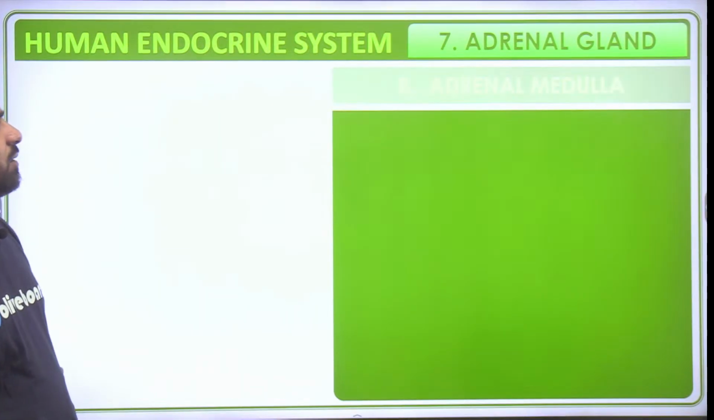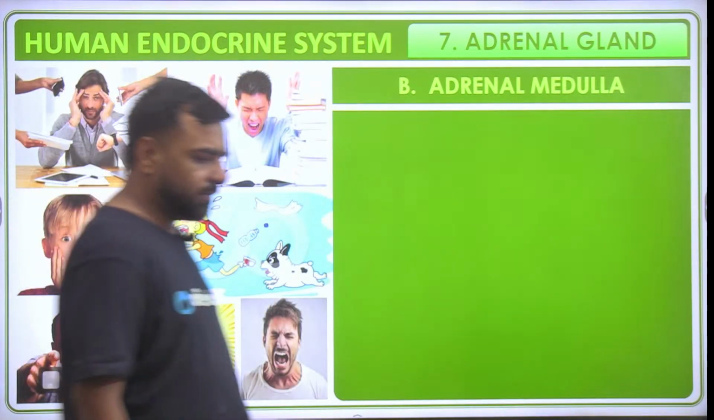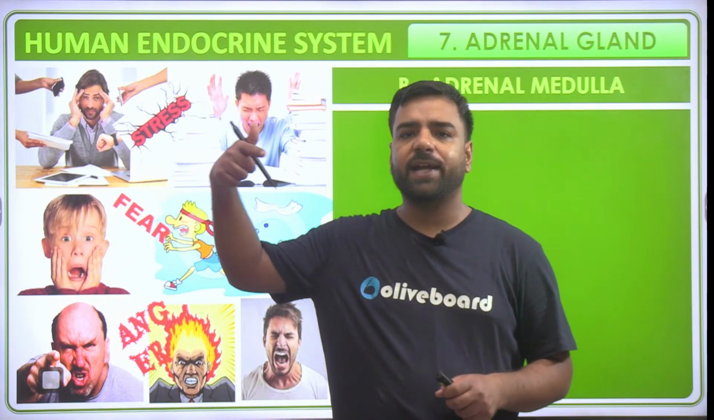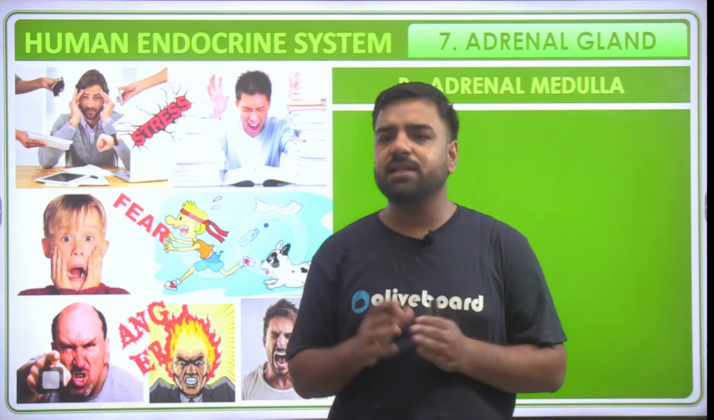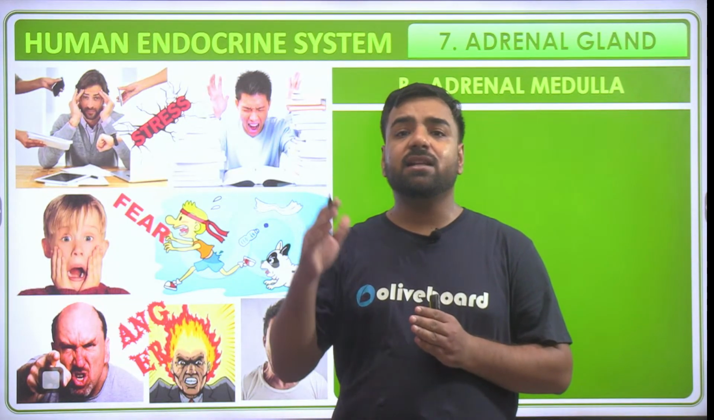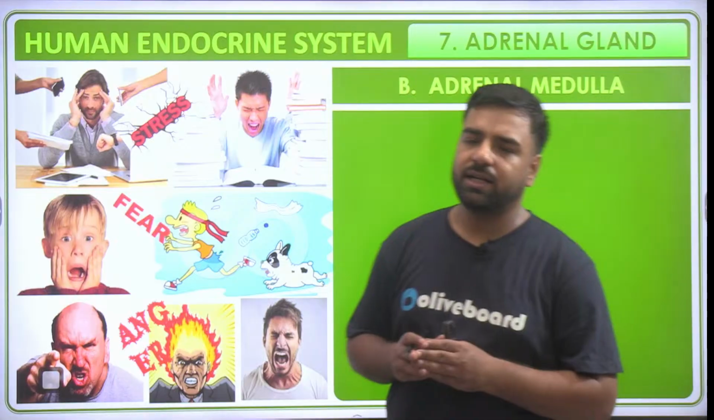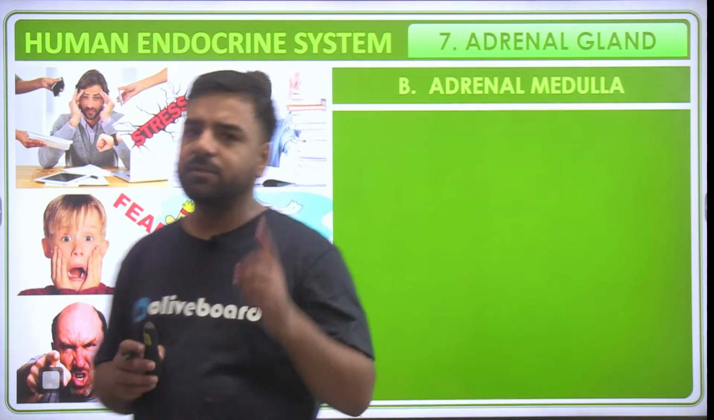Okay, now talking about the adrenal medulla. You might have heard about the 3F hormone. What is that? Fear, fight, and flight. During emergency situations, the adrenaline hormone which is secreted, is secreted from this location only, that is the adrenal medulla. And where is this adrenal gland present? The adrenal gland is present above the kidney.